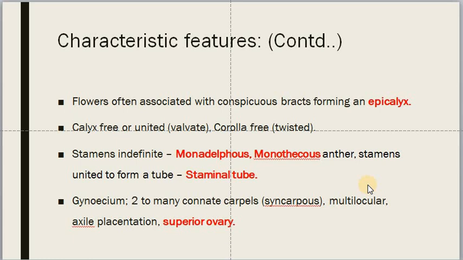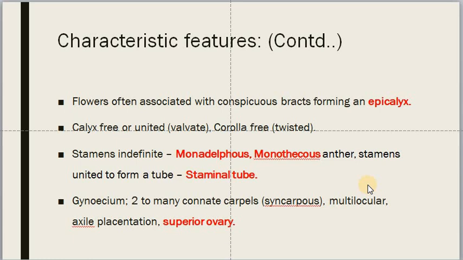If you see the stamens, they are having indefinite stamens, but all the filaments are united to form a single unit, single tubular structure, and the stamens are monadelphous. And the anther has only one cavity. Anthers are having only one cavity. They are monothecous anthers. And the filaments of the stamens are united to form a tube, and it is called a staminal tube. Number of stamens are many.